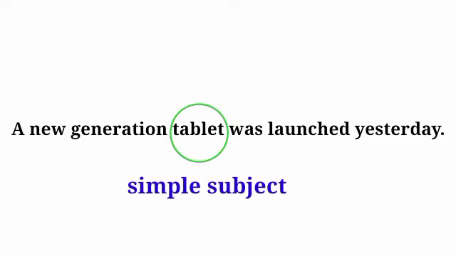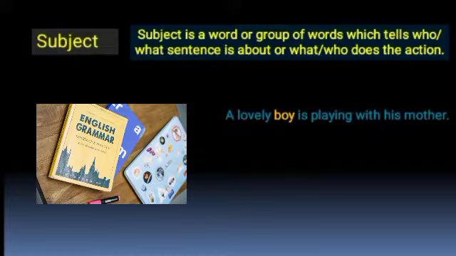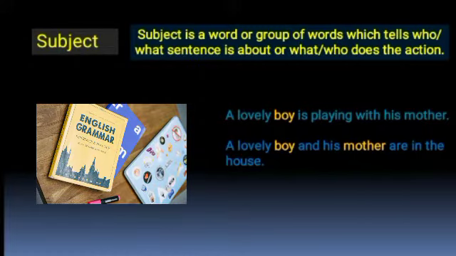In compound subject, we have two or more subjects that have the same verb. For example, a lovely boy and his mother are in the house. Here, boy and mother are the two subjects. The complete subject includes all the words that tell who or what the sentence is about.